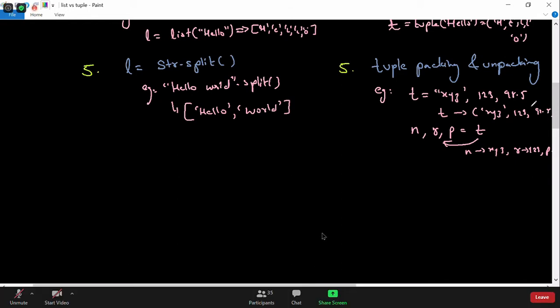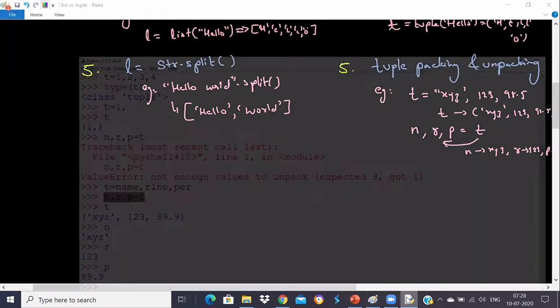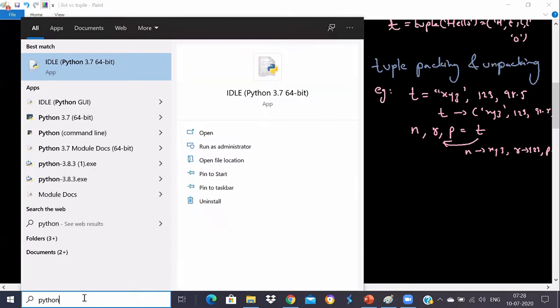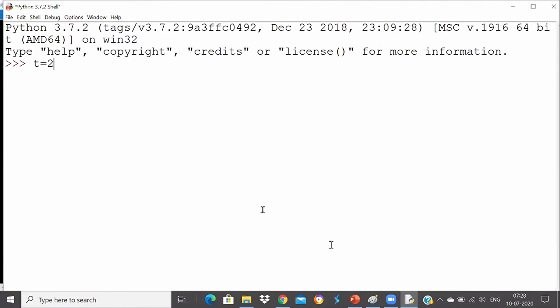Any questions? What is the difference between simple 2 and tuple 2? Sorry, Satyam, you mean this one? Okay, let me run again. You say it like this: t is equal to 2. This is an integer value. A tuple is actually a collection of elements, Rajshekhar.